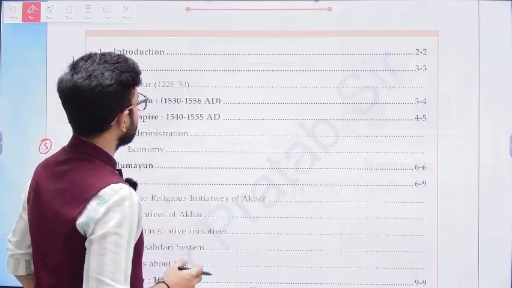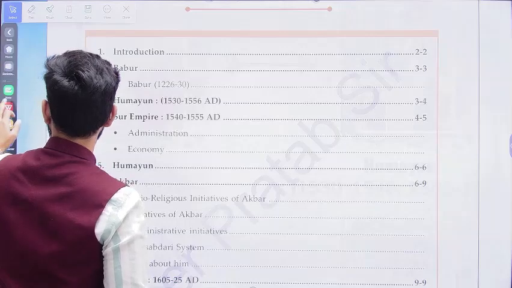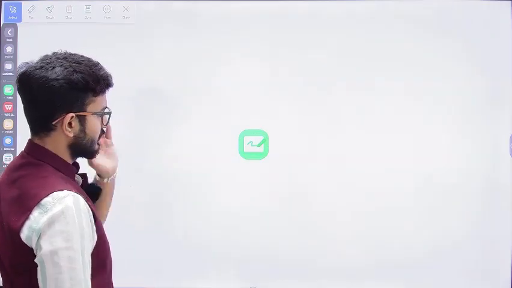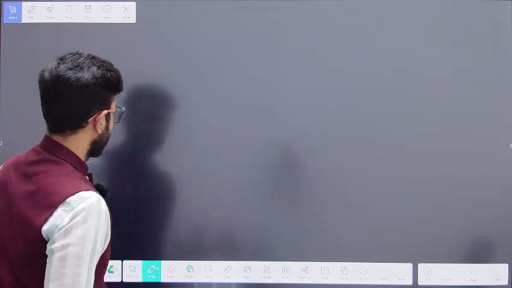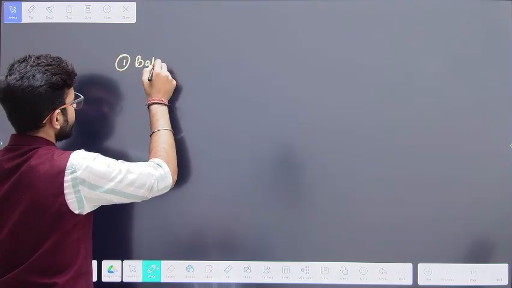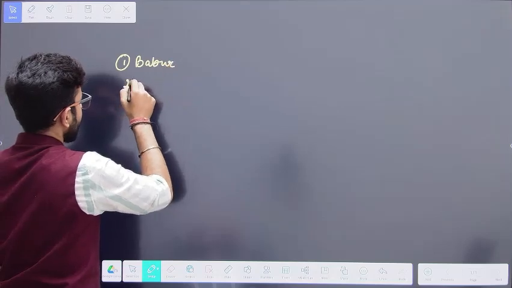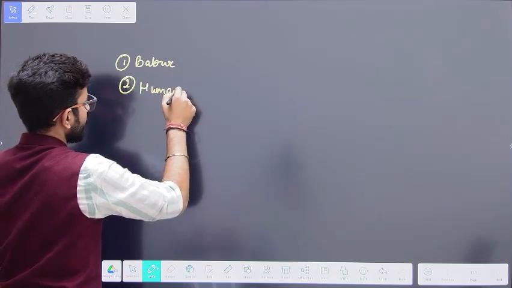Let me write the chronology on a fresh page. The first one is Babur. After him his son Humayun takes the throne.